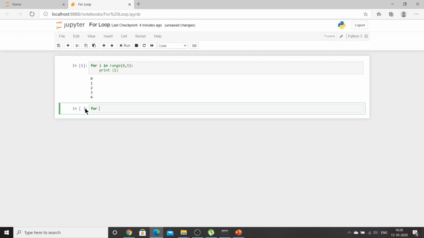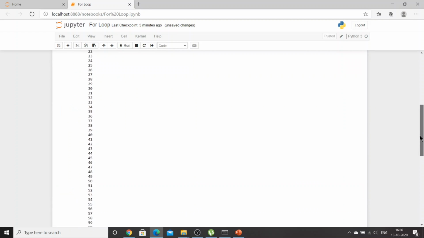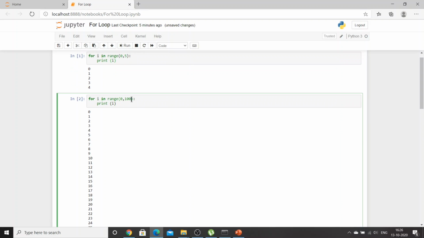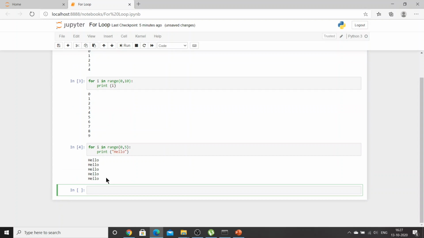Let's try another one. I'll say for i in range 0 to 100, print i. Then it will print till 99, right? It's taking too much space, so I'll say 10 and print it. Now let's try another one. This time I will not print i. I will just say range 0 to 5 and print hello. Can you see I can print hello 5 times, right?